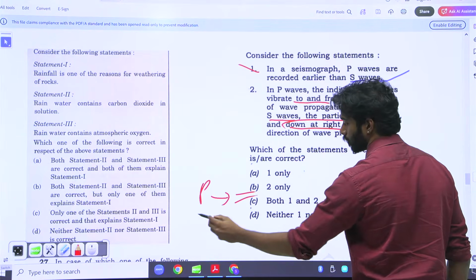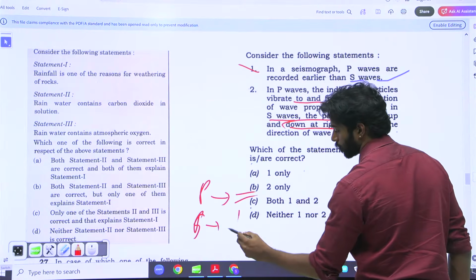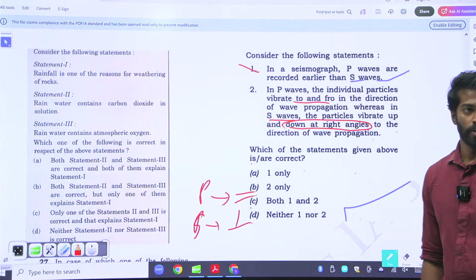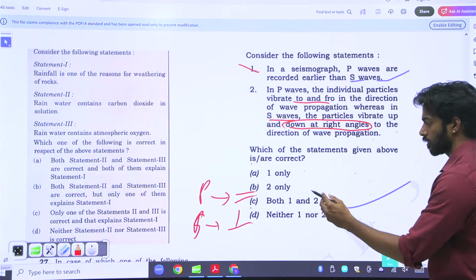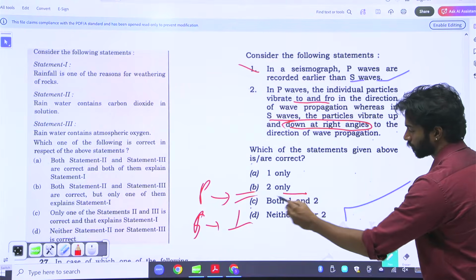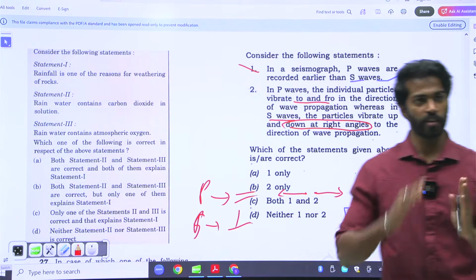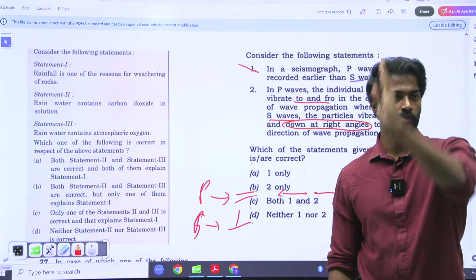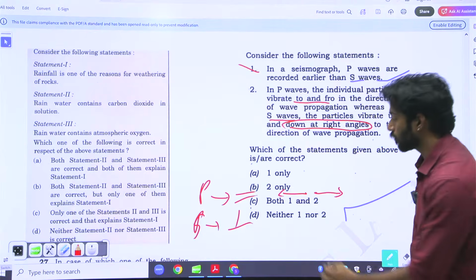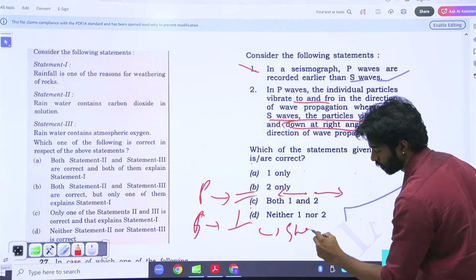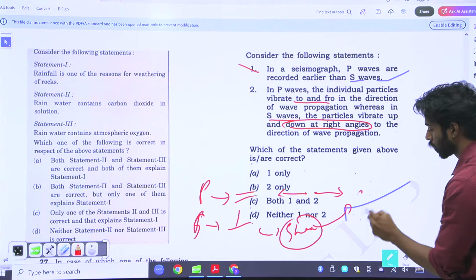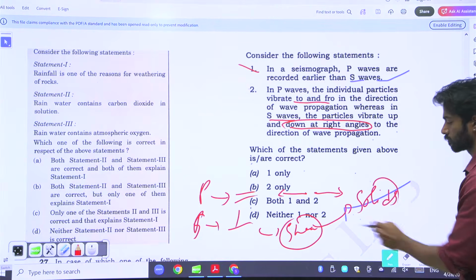P waves are parallel, S waves are perpendicular. Meaning that in a P wave, particles move sideways along the direction of travel, whereas in an S wave they move like this, perpendicular. That is why S waves have shear, and as they have shear, they only move through solids.